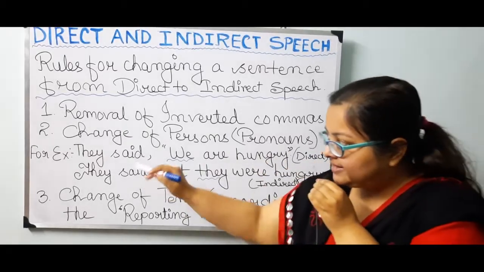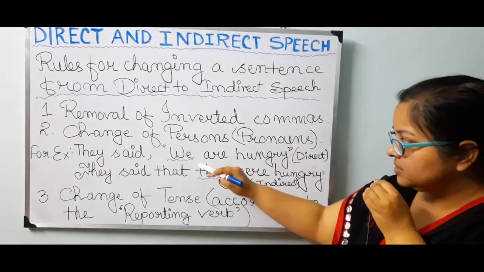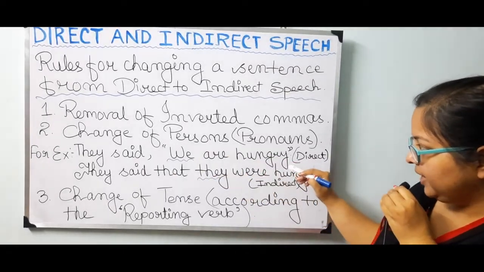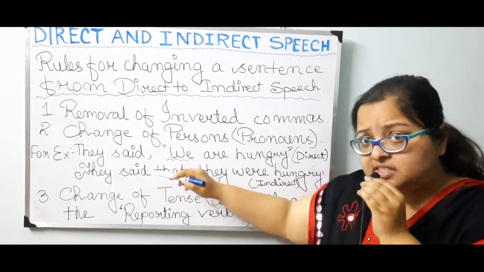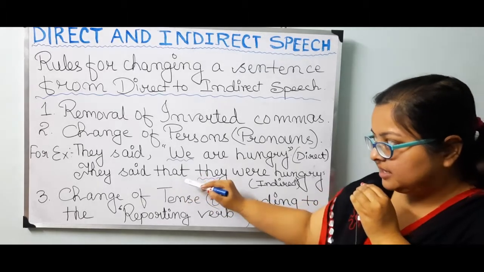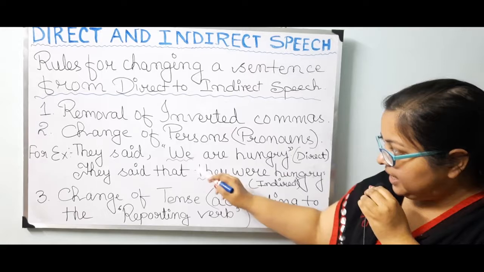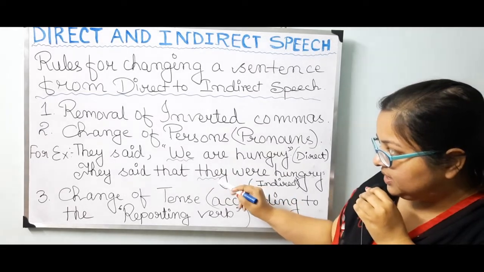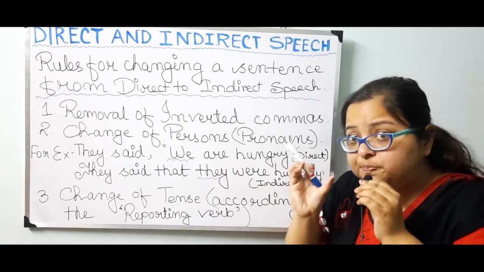Pronouns. For example, they said, comma, within inverted commas, "We are hungry." Over here, when the same sentence is turning into indirect speech, according to the rule, "we" is getting changed into "they." "We" is in first person.